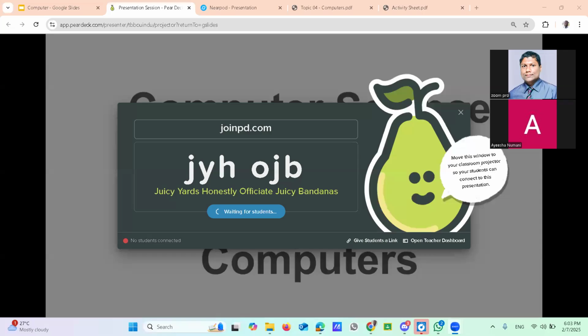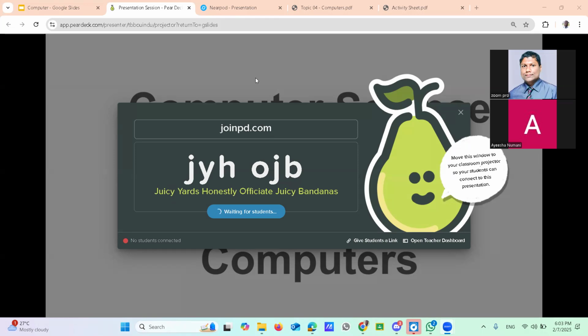The link is available now in the chat box. Now open your chat box on your computer, then click on the link. At the same time, I am going to share my screen. The presentation is also available on my screen. Just click on the link. Then there are some small images there, skip them.